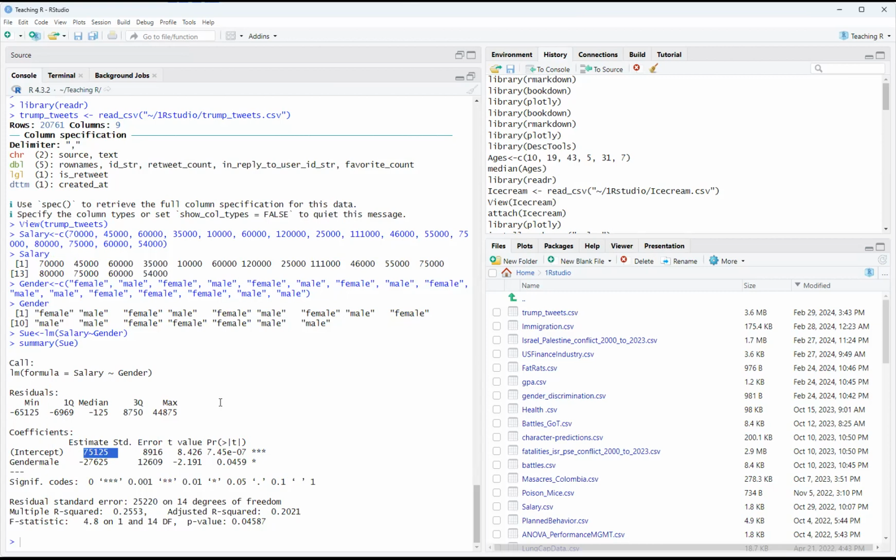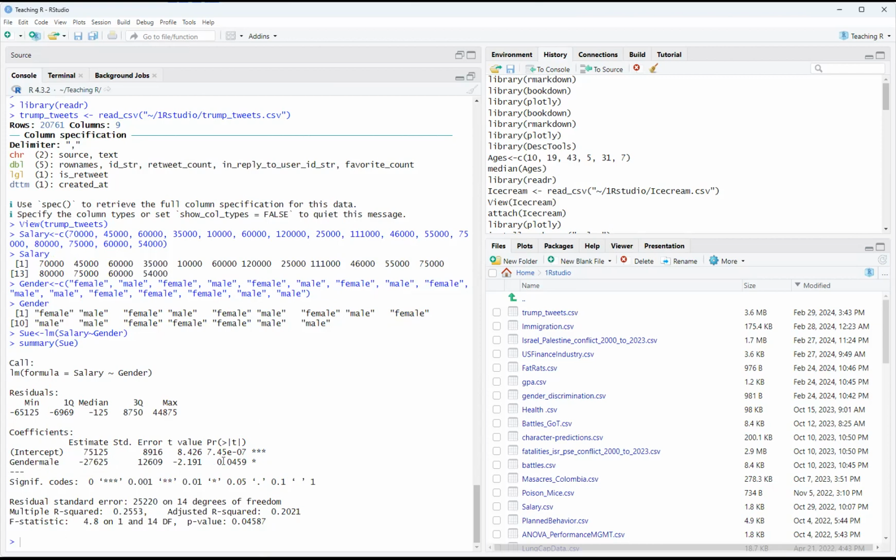depending on whether it's A, B, C, D, E, F, G, H, I, J, K, L, M. So F comes first. But what's interesting is this would support the business saying, look, she's not getting a good salary because she's not doing well, but look at, in our data, it's showing statistically significant, but on the male side, and the male, because that's negative, is making less than the female. The multiple R-squared is not the best, right?